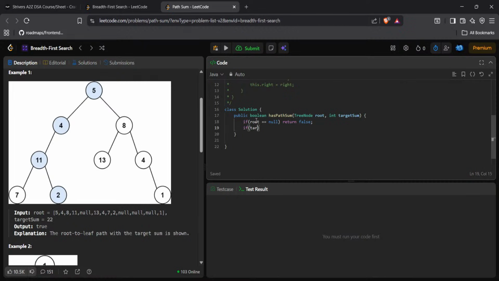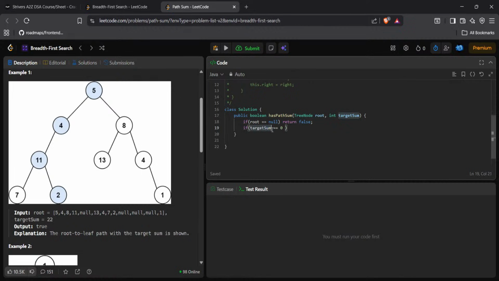If target sum equals 0 and root dot left is equal to null... okay, sorry. When we go down, the root will change, right?